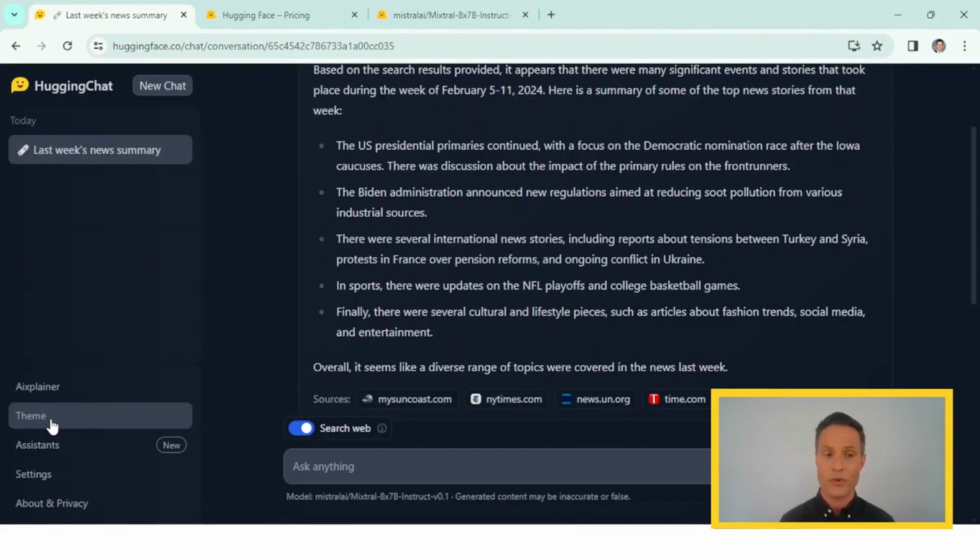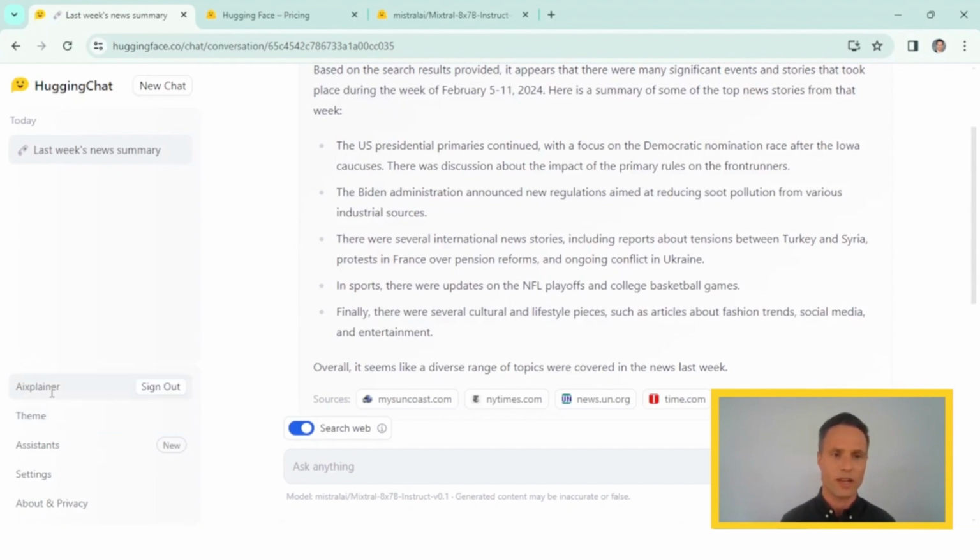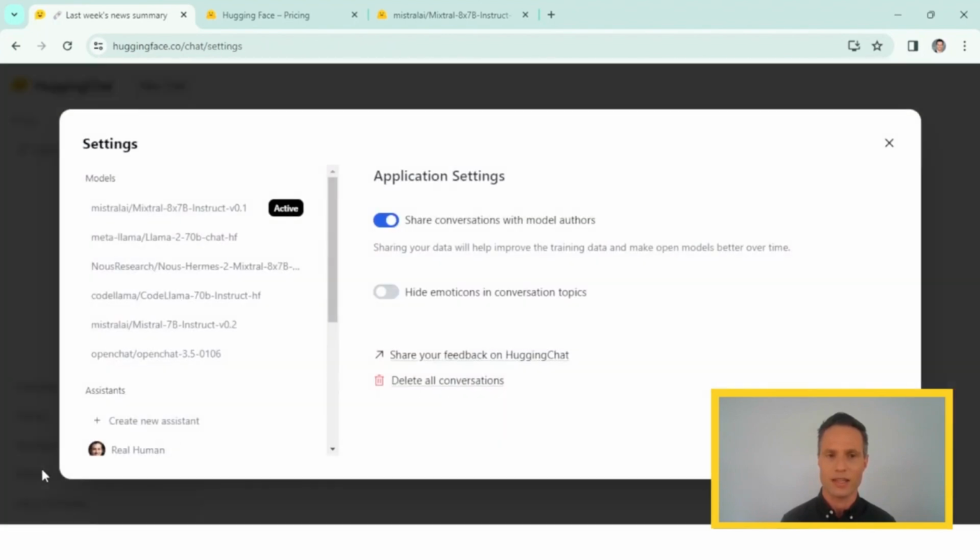Just as in GPT, you can have a dark theme and a light theme. That is pretty easy. Of course, you have your account page, but something that's really interesting are the settings. And here you probably would like to switch off share conversations with other authors. I mean, if you're very kind, you can help them, but it may mean that some people read alongside what you're doing. That's totally up to you. You can also change the models that you're using and also delete all the conversations that you had before.